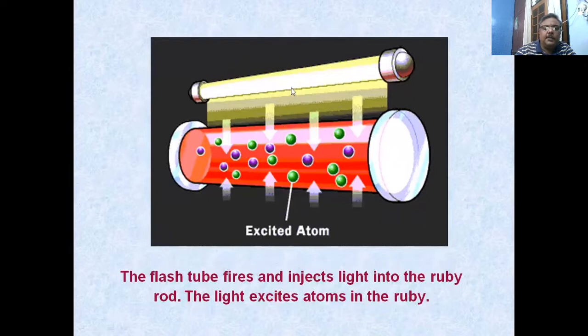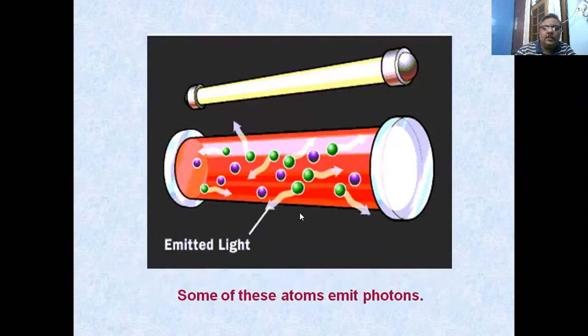When photons are made incident on the ruby crystal from the flash tube, the excitation of electrons takes place, resulting in the emission of photons, which after multiple reflections from the mirrors are emitted coherently from the tube.